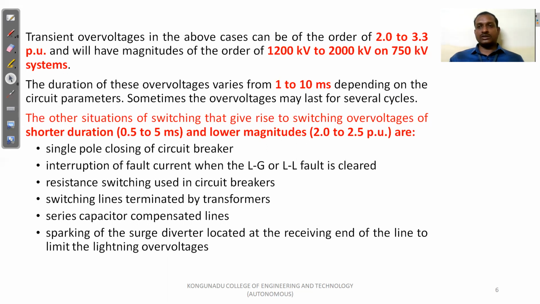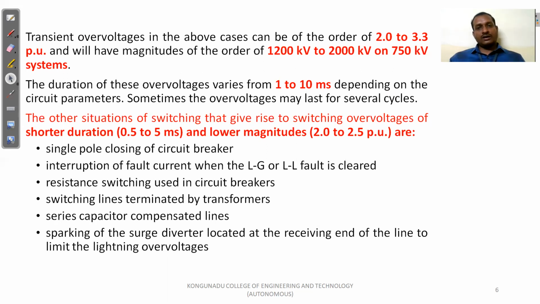So the duration of these over voltages varies from 1 to 10 milliseconds depending upon the circuit parameters. So sometimes over voltages may last several cycles. So generally the duration is 1 to 10 milliseconds.